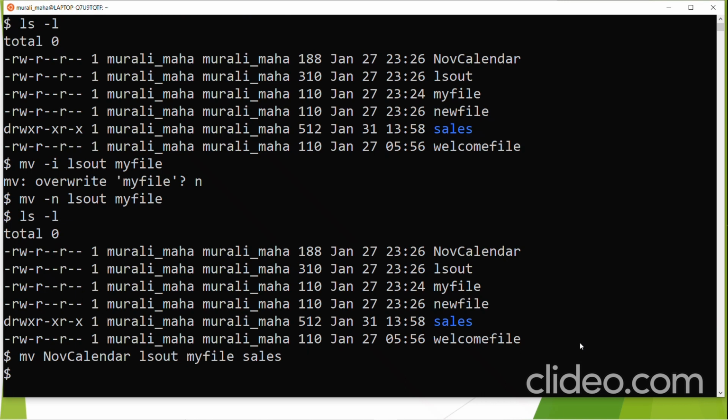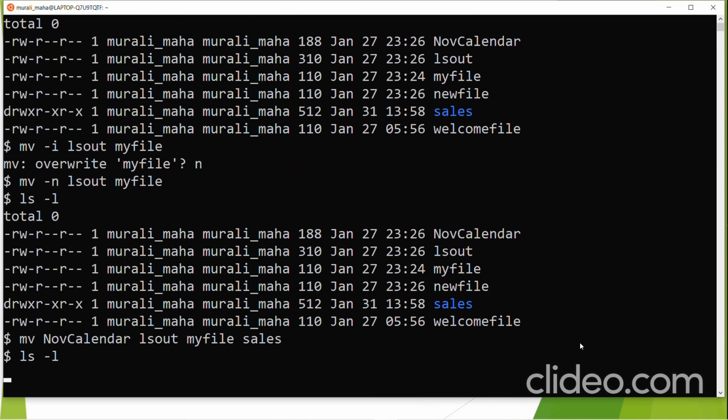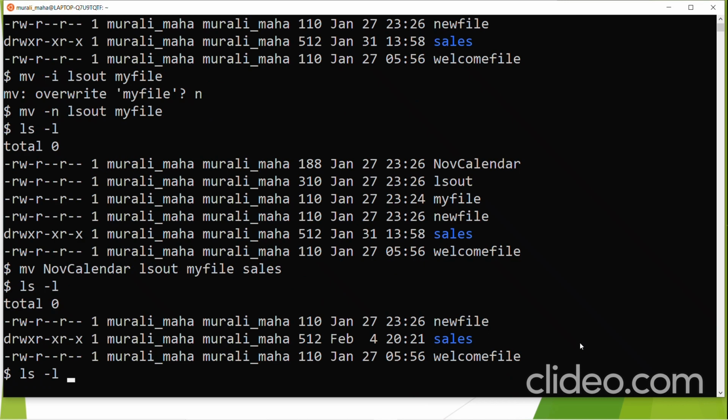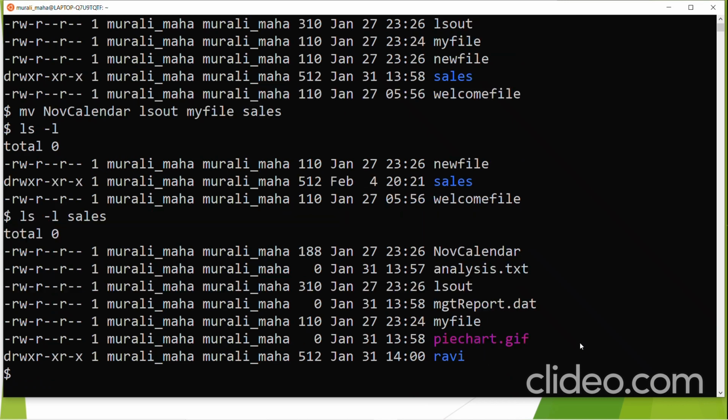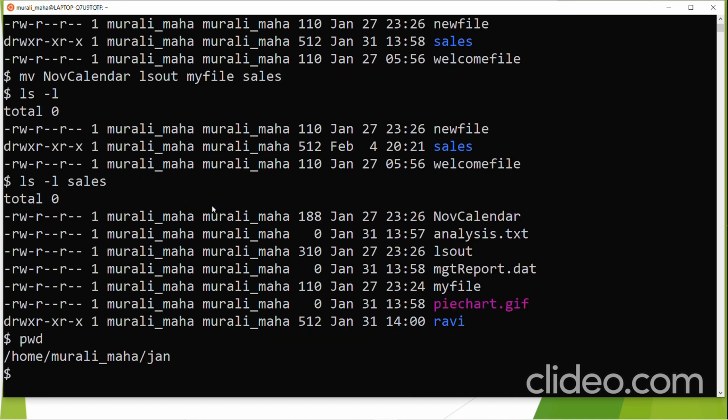Now look at the sales directory. Yes, all these files have been moved. Which files have we moved? Now calendar, ls out, my file. See, look at this: now calendar, ls out, my file. These three files have been moved to the sales directory. So where are we now? We are in jan, and under jan, sales is there. From jan, we have moved files to the sales directory, which is a subdirectory of jan.